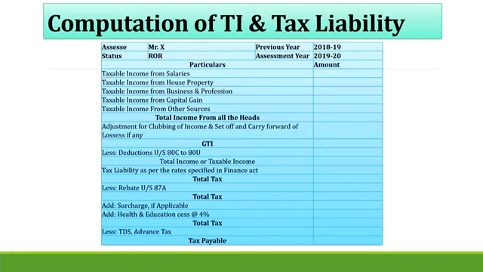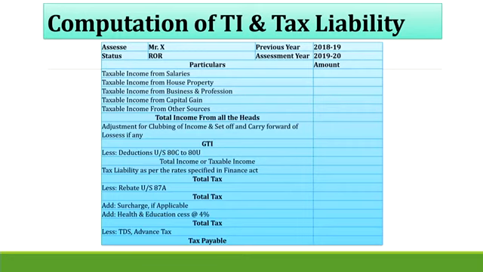From this gross total income, we subtract deductions under sections 80C to 80U, then we get the total income or taxable income. Once we get the taxable income, we apply the slab rate according to age. I already explained the slab rate in the last slide.